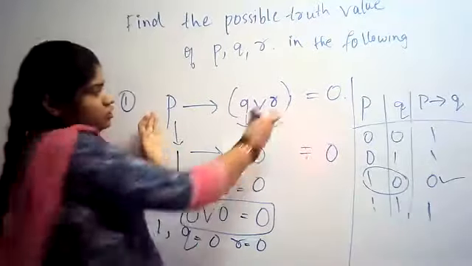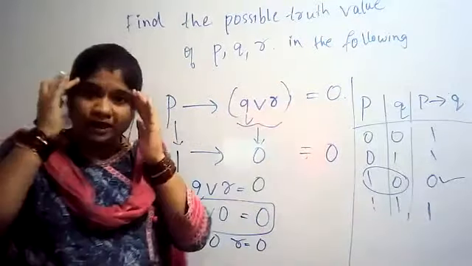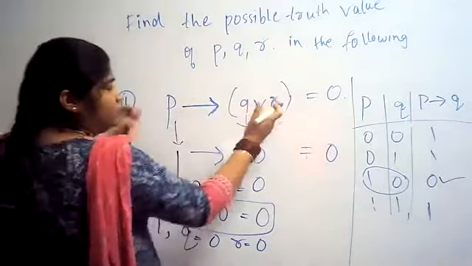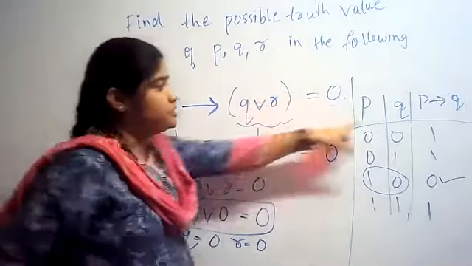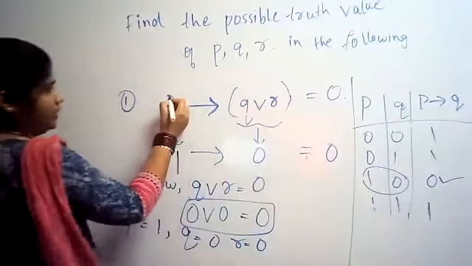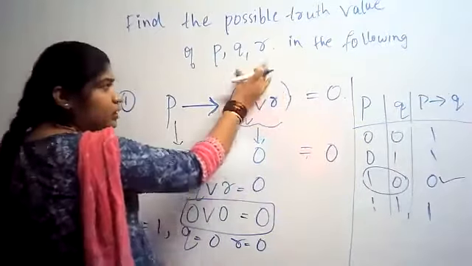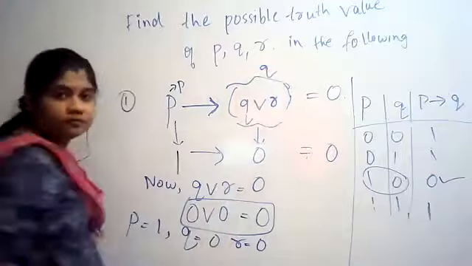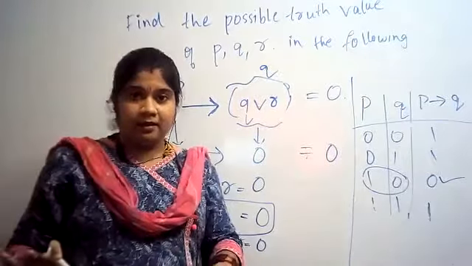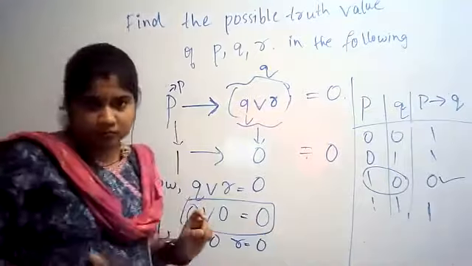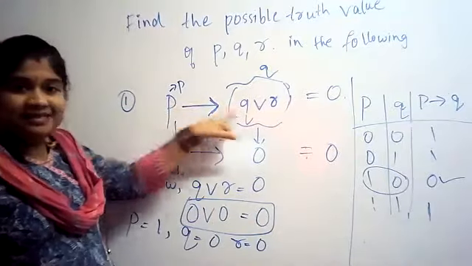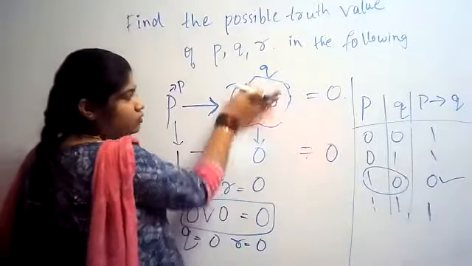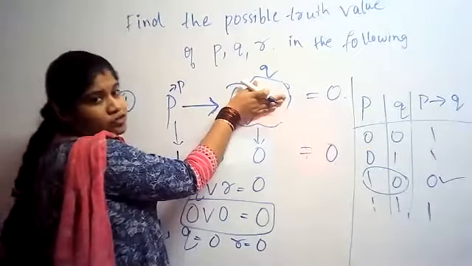Now when will this whole condition be 0? We need to think, give work for your brain. Consider this to be P, and this complete part to be Q, because we have to solve one by one. This is P, this is Q. For now just leave the rest.